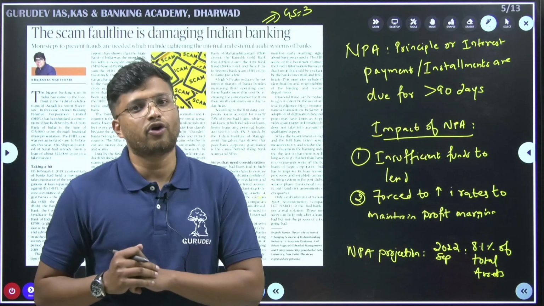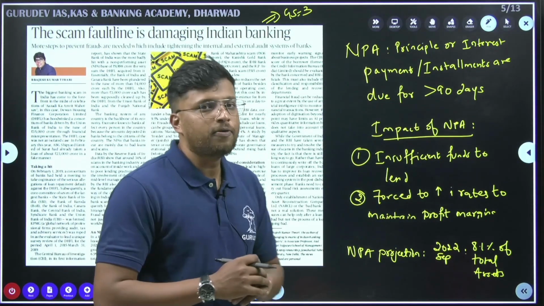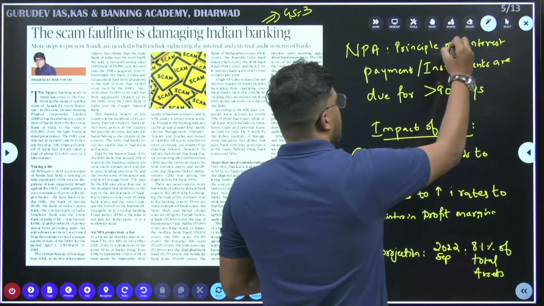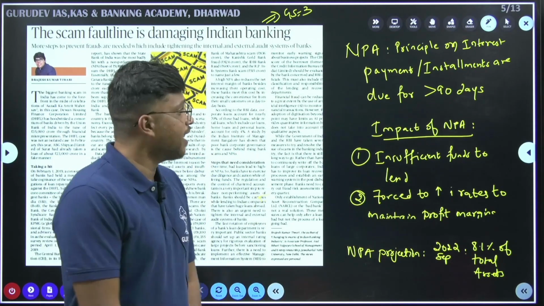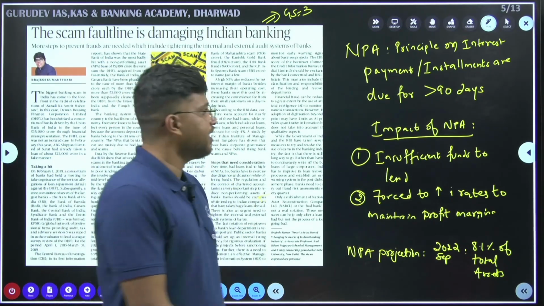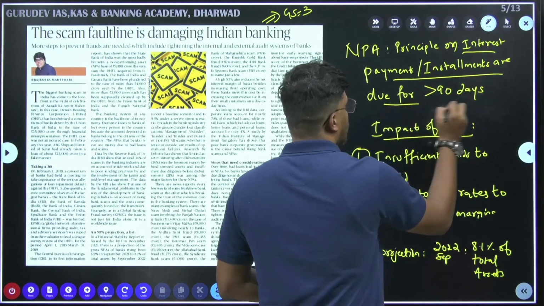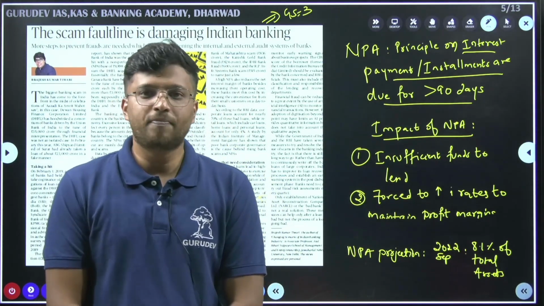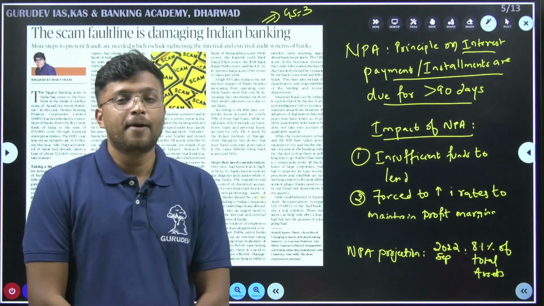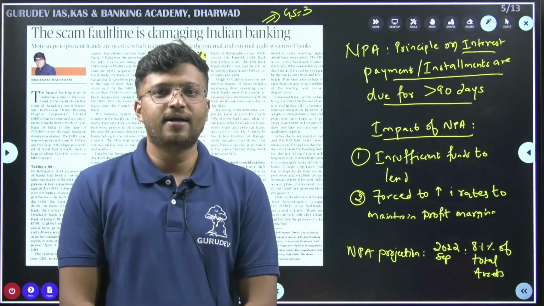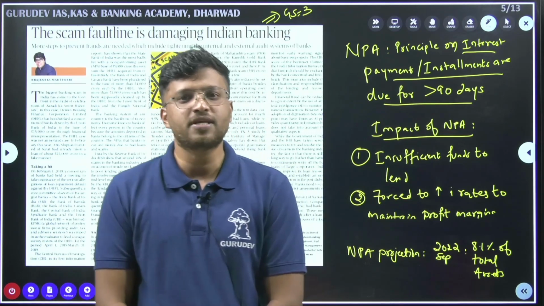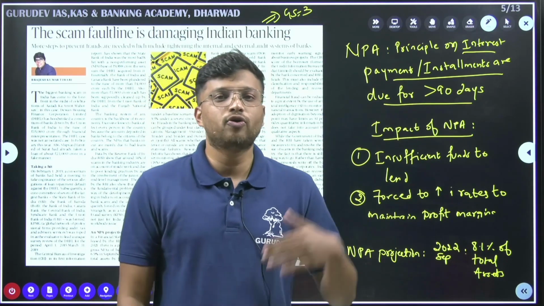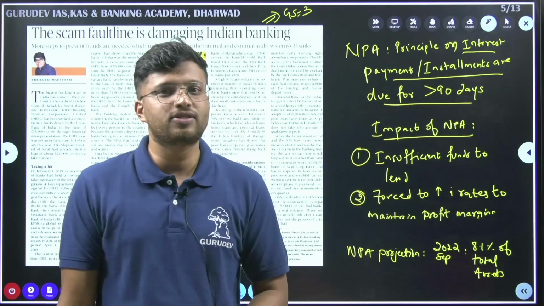First of all, we will look at what NPA is. NPA is a non-performing asset. A non-performing asset is when the principal, interest payments and installments are due for more than 90 days. Those types of loans are considered non-performing assets. Please remember that non-performing assets are different from bank scams. In bank scams, the duration has exceeded more than 90 days, but loan recovery is out of the question.